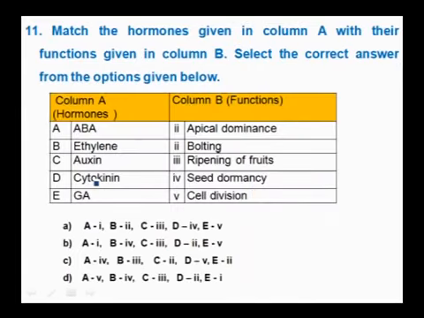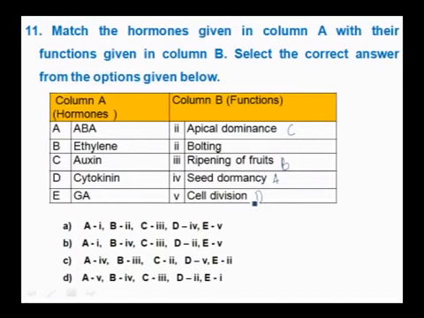Match the hormones given in column A with their functions given in column B. Select the correct option from the options given below. Column A has the hormones, column B its related function. Abscisic acid is helpful in seed dormancy, so this is A. Ethylene helps in ripening of fruits, so this is B. Auxin shows apical dominance; apical dominance is due to the presence of auxin. Cytokinin helps in cell division.